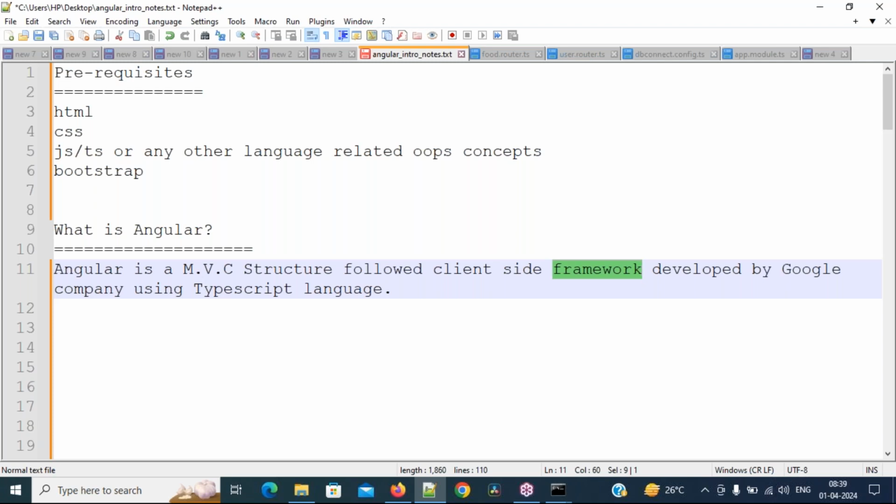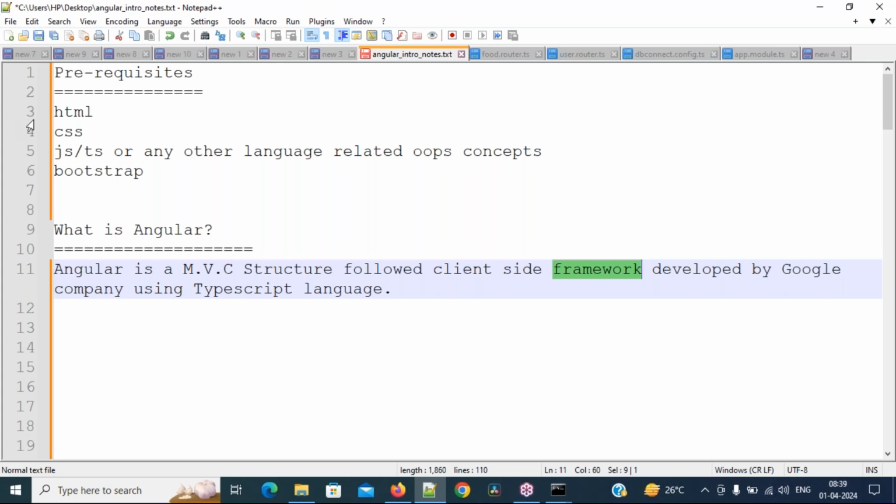Each and every framework and library, frameworks like Angular, libraries like ReactJS or jQuery, has to be developed by using a core language only. That means by using languages, we can develop n number of frameworks and libraries.